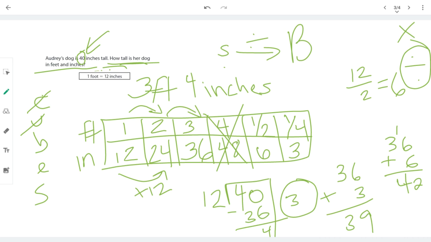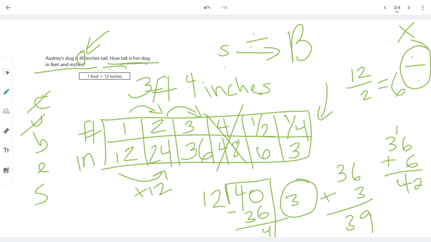So sometimes using a chart or a table can get really, really frustrating, as you saw with all of this math that we were doing. And if you're finding yourself getting more and more frustrated, you could use division or multiplication to help you find your conversion. The table is very good at helping you figure out if you're going in the right direction, because we know, based on our table, that this dog is somewhere in between 3 feet and 4 feet. It's not going to be 400 feet or 1 foot. So the table helps you figure out if you're in the right place.